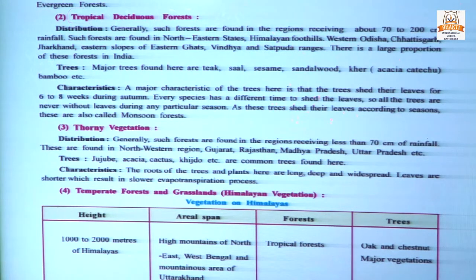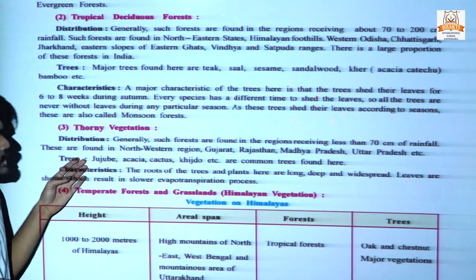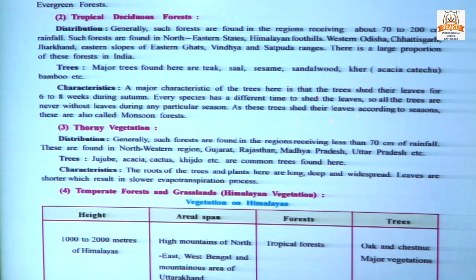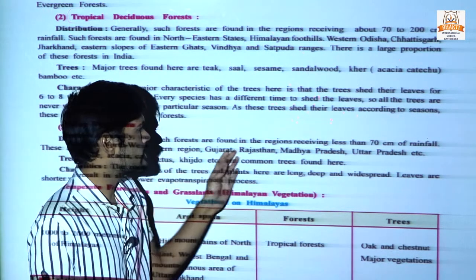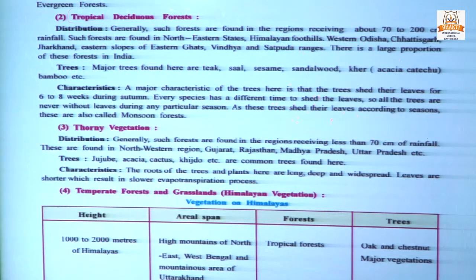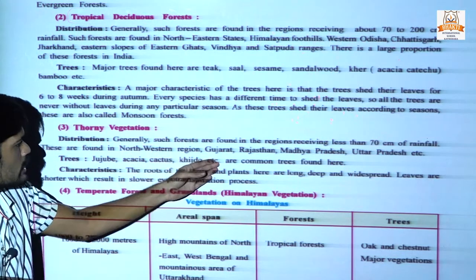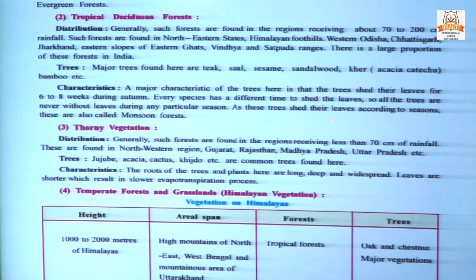Thorny forest. Distribution. Generally or mostly found in areas which receive less than 70 centimeter rainfall, mostly in the northwestern region: Gujarat, Rajasthan, Madhya Pradesh, Uttar Pradesh, etc. Trees like jujube, acacia, cactus, khijdo, etc. are the more common trees found here, and they are mostly thorny because of the less rainfall.